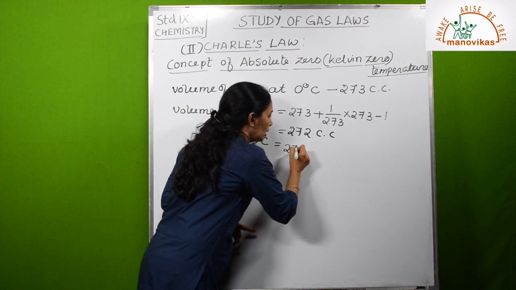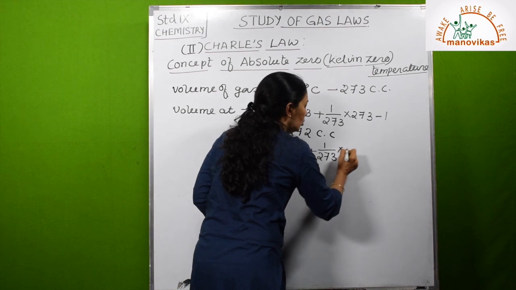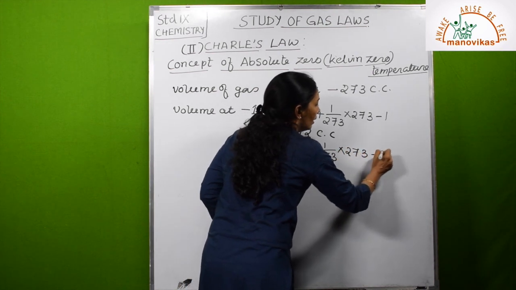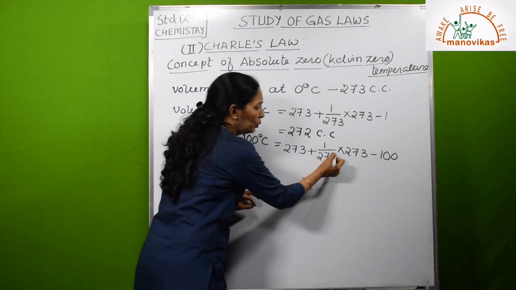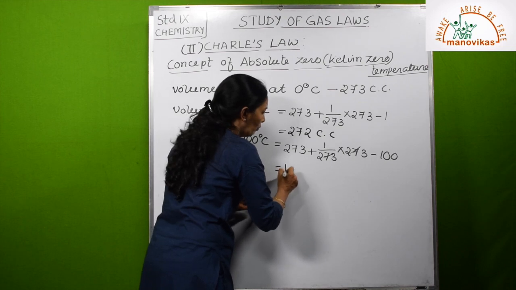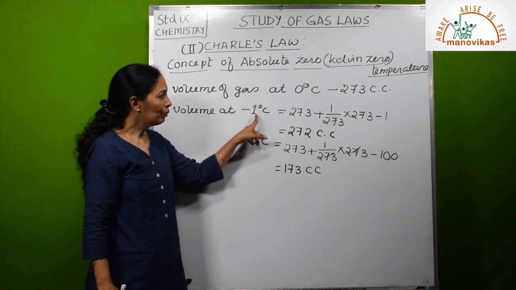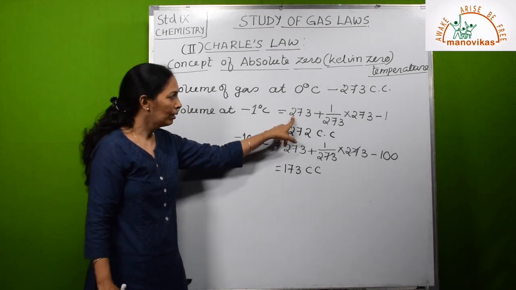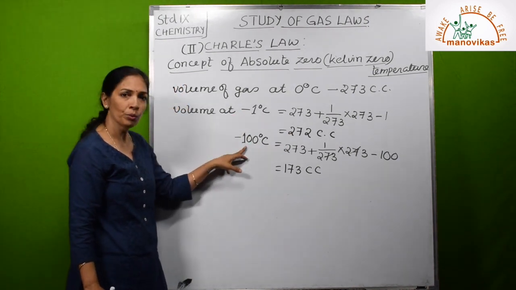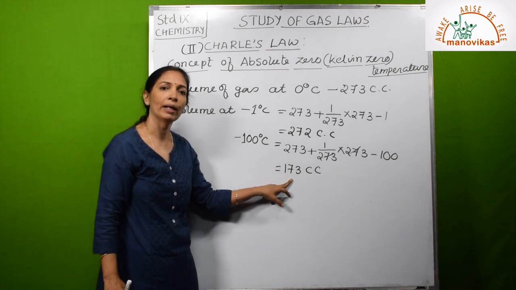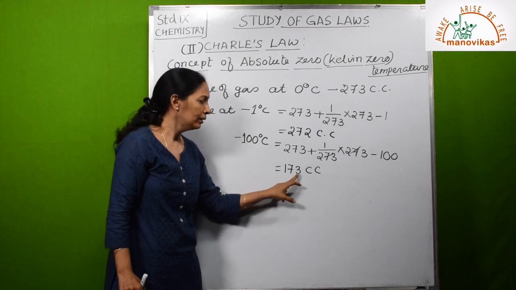Let us see. 273 plus 1 upon 273 into 273 minus 100 degrees. So it will become 273 and this will get cancelled. So it will come to 173 cc. So at -1 degree Celsius, 272. It has come from 273 to 272. Then when it reached -100 degrees Celsius, it has become 173 cc.